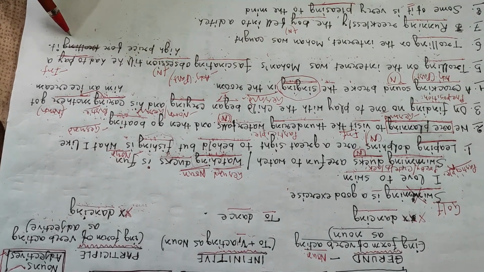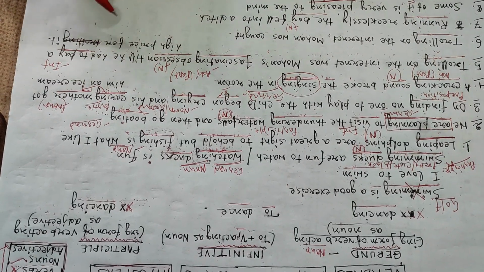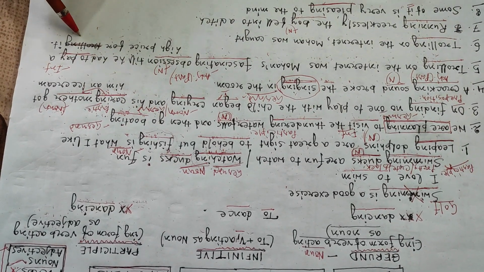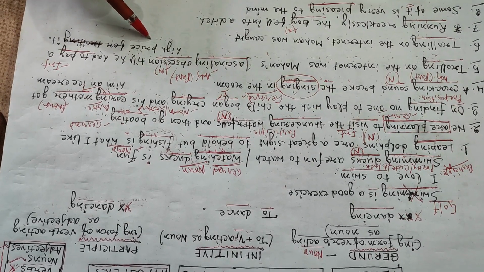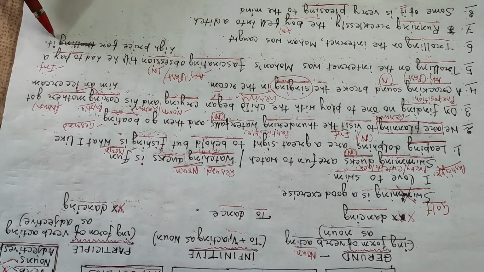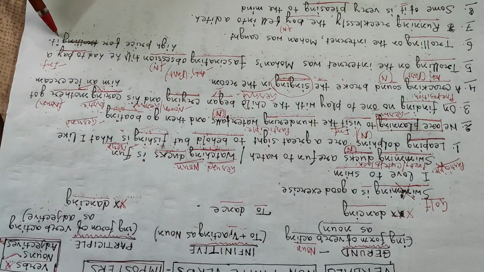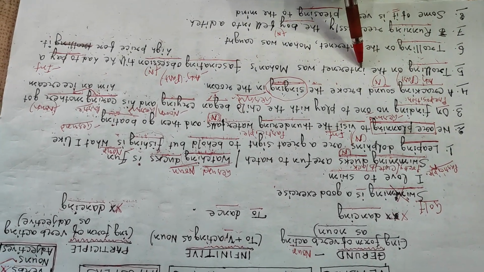The investigating officer from the cyber crime department comes to his house, arrests him and takes him to the police station, and he had to pay a high price for it. So this is a gerund, trolling on the internet.